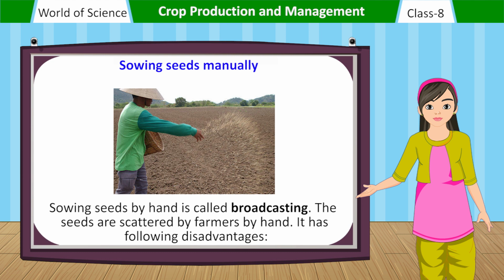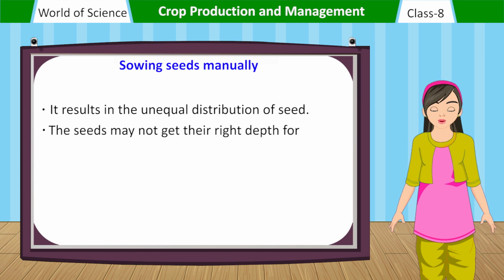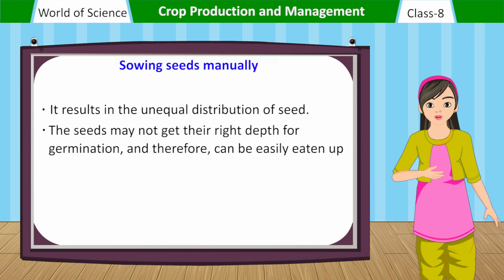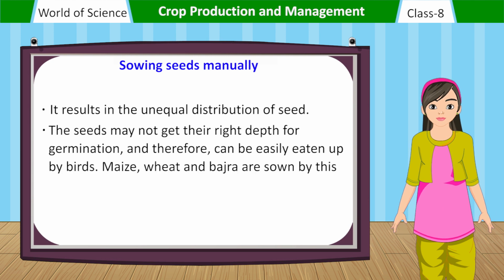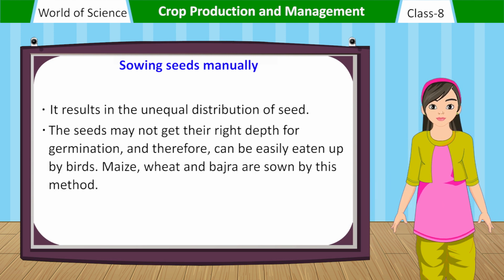It has the following disadvantages. It results in the unequal distribution of seed. The seeds may not get their right depth for germination and therefore can be easily eaten up by birds. Maize, wheat and bajra are sown by this method.